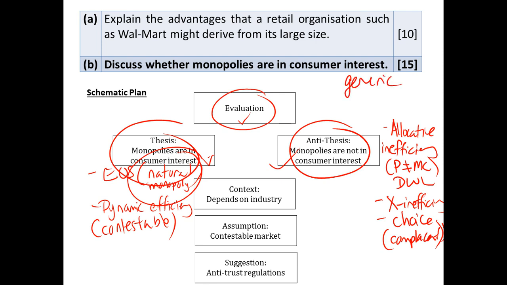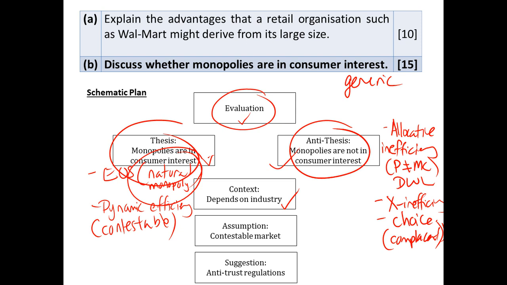So we want to highlight our higher level of thinking by responding that, at the end of the day, whether they are in consumers' interest depends on the context, the industry. Remember our CAS? It depends on the industry. So if it is an industry that is a natural monopoly like public utilities, electrical or water supplies, then very much these monopolies are in consumer interest because of the ability to reap EOS.